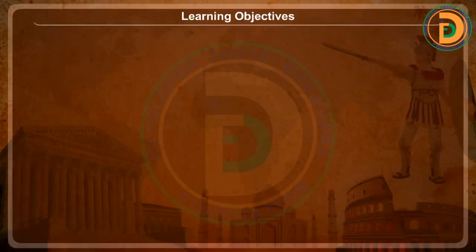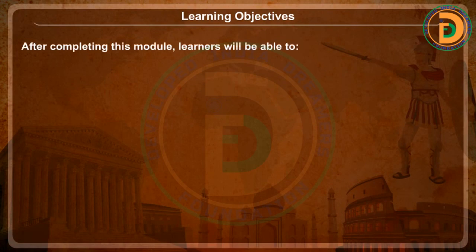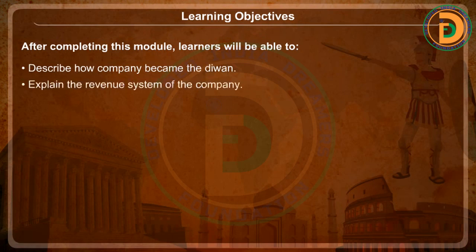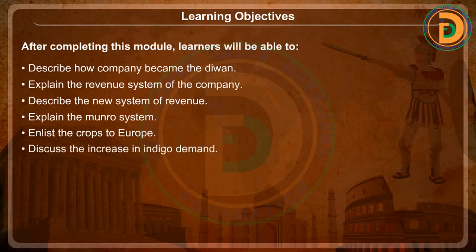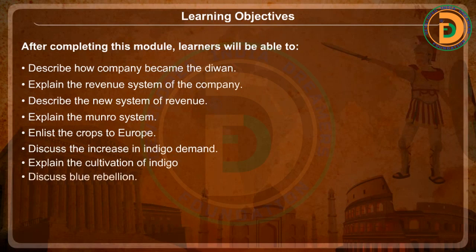Learning objectives. After completing this module, learners will be able to describe how the company became the Diwan, explain the revenue system of the company, describe the new system of revenue, explain the Monroe system, enlist the crops to Europe, discuss the increase in indigo demand, explain the cultivation of indigo, and describe the Blue Rebellion.